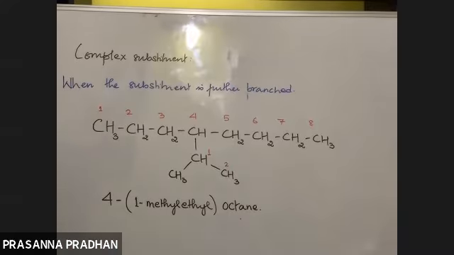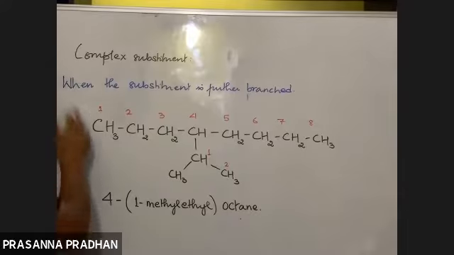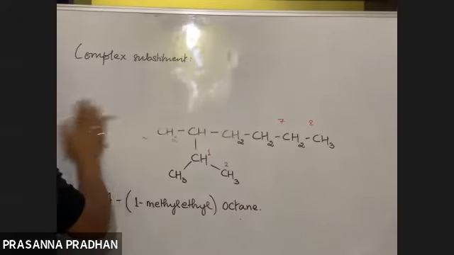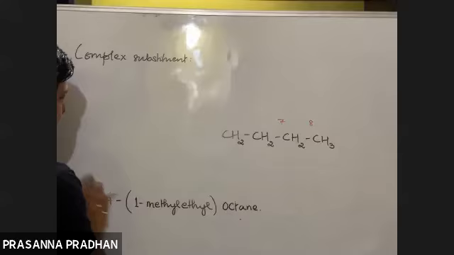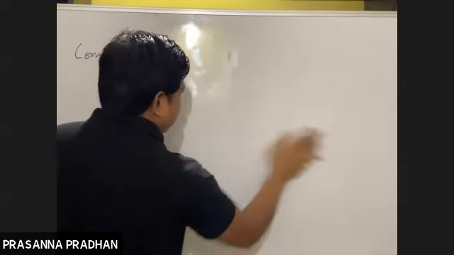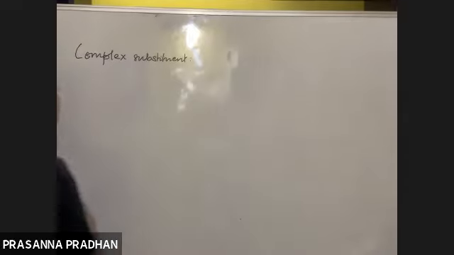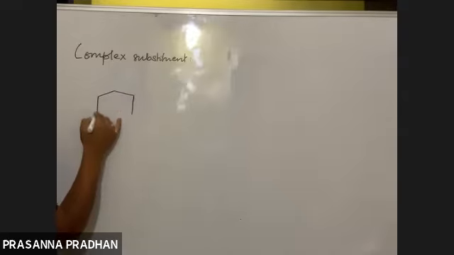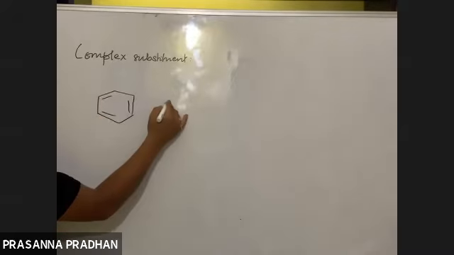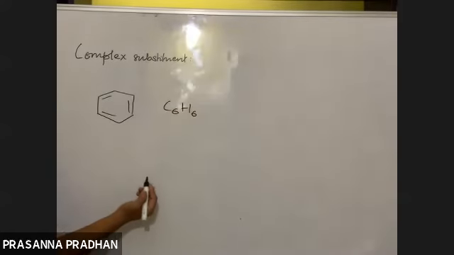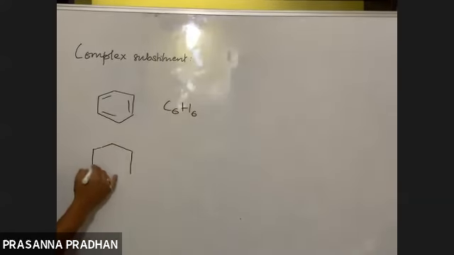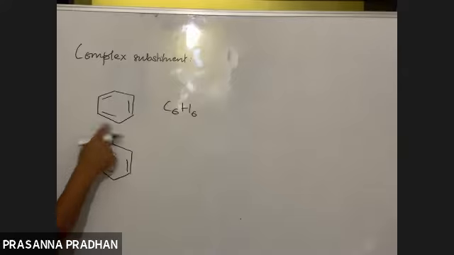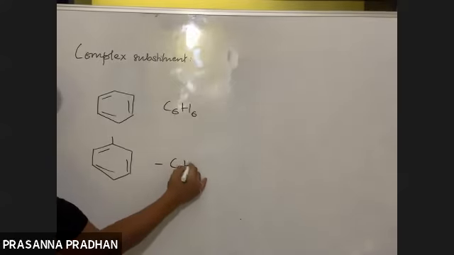Okay. So why are we studying this? Because there are many problems in your NCERT where you have to name complex substituents. So let us see. Now see, what is the formula of this compound? C6H6. Easy. What is the formula of this compound? This means one of the hydrogen has been replaced by any other group. I write down as phenyl group, C6H5.